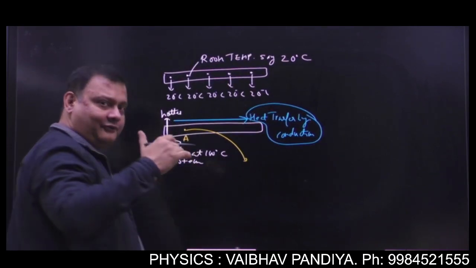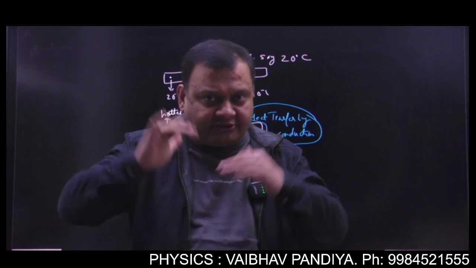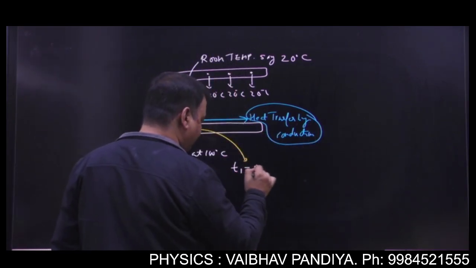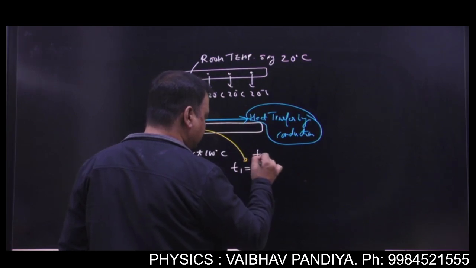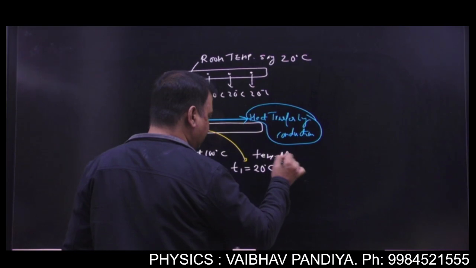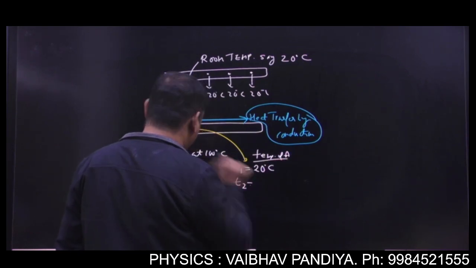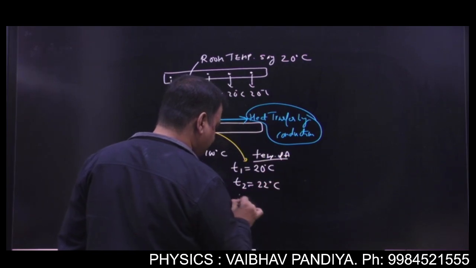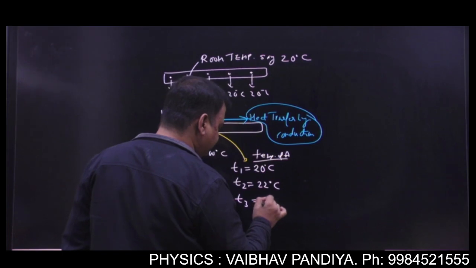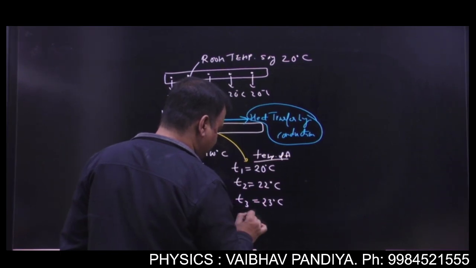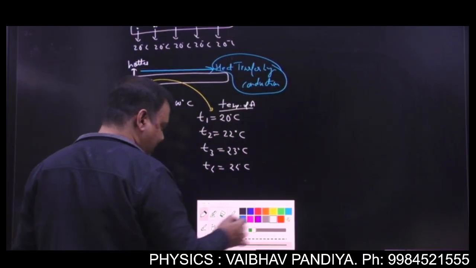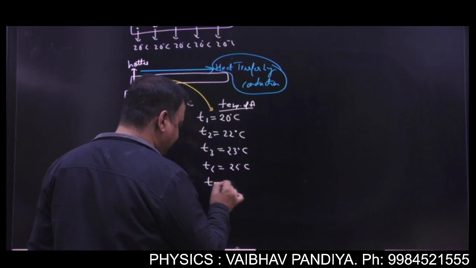The temperature of A will be increasing with time, isn't it? Say at T1 it was at room temperature. At a time T2, since the heat is flowing, it came to a temperature of say 22 degrees Celsius. At a time T3, the temperature came to say 23, and at a time T4, say 24. And say after T4, it became constant at 24.